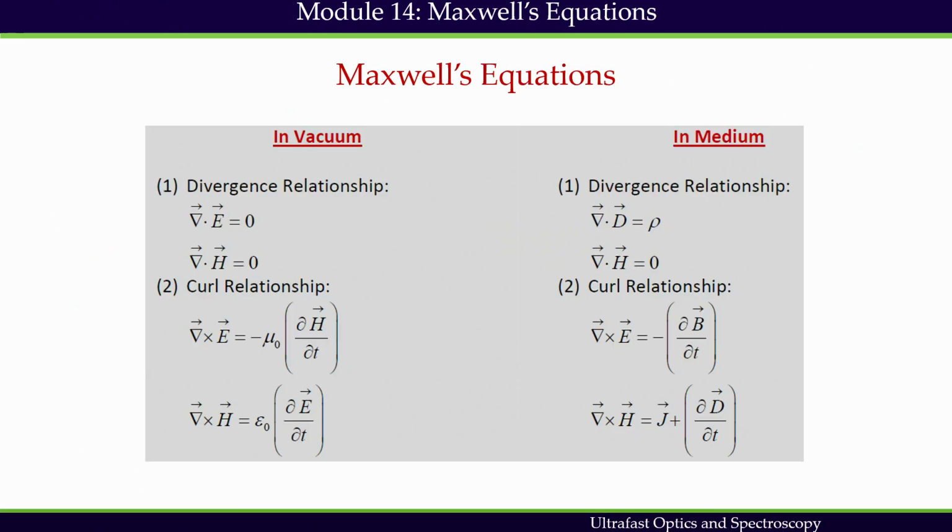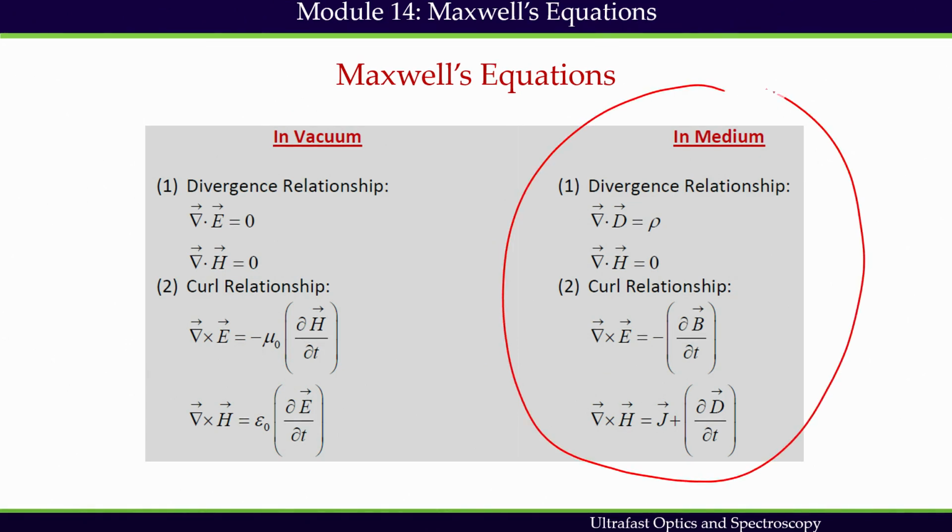We will one more time look at Maxwell's equations in the medium. We have already pointed out that we should consider cooperative fields in the medium, such as D and B. So, in vacuum, what are my E and H?